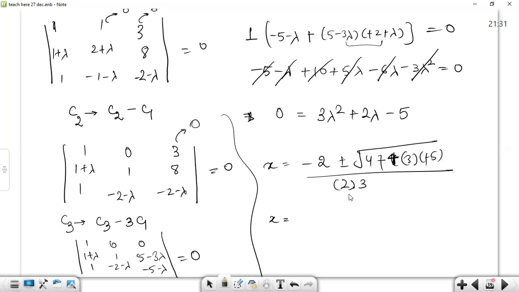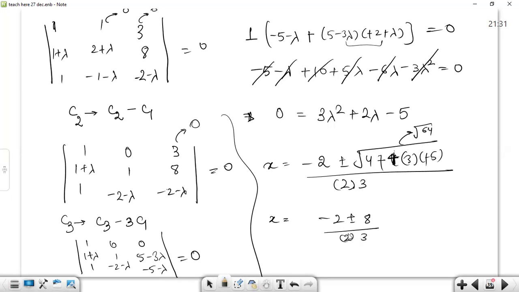Now let's divide. Okay, now let's solve it first. 4 into 3 becomes 12. 12 into 5 becomes 60. 60 plus 4 becomes 64. So square root of 64 is what? 8. Minus 2 plus minus 8 divided by 2 into 3.